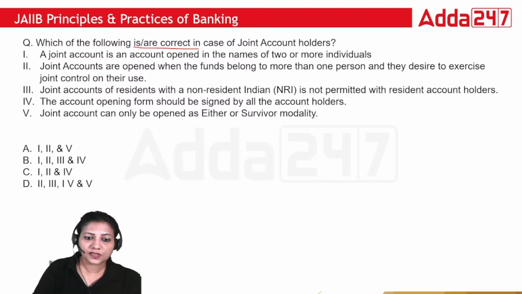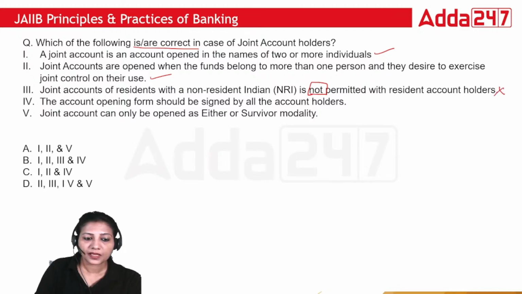So this is true that a joint account can be opened for two and more persons. Joint accounts are opened when funds belong to more than one person and they desire to exercise joint control on their use. This is also true. Joint account of resident with a non-resident is permitted, so this is not correct.